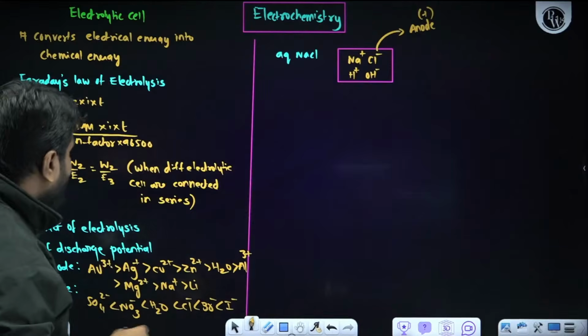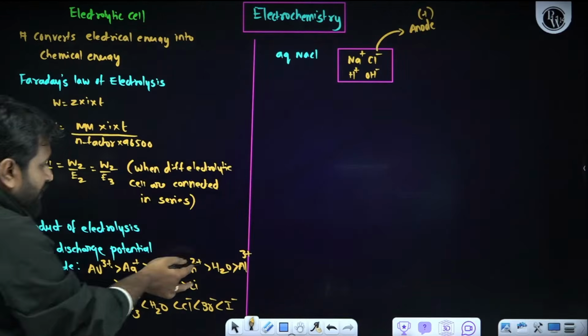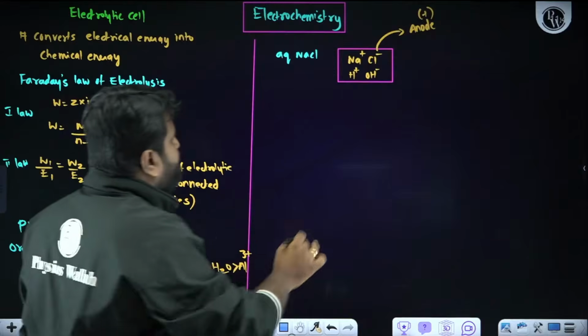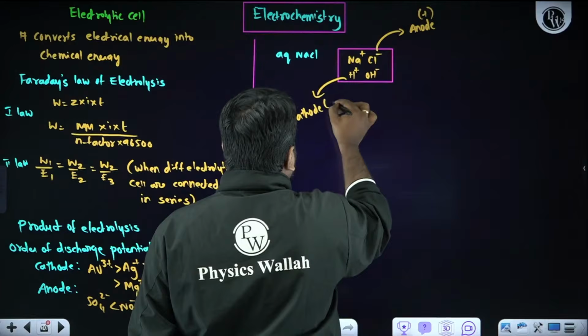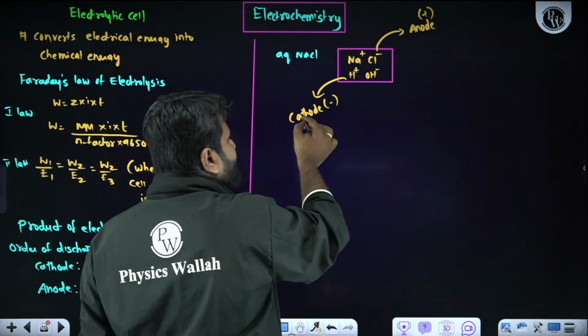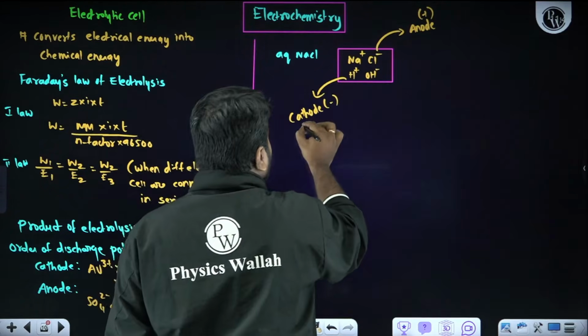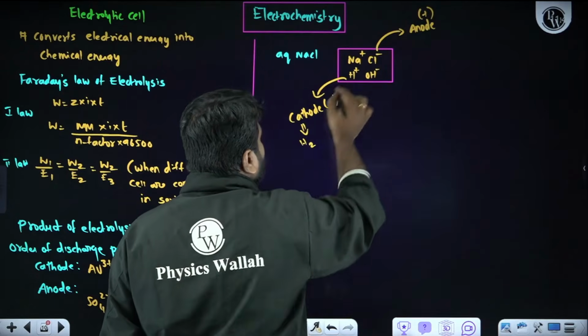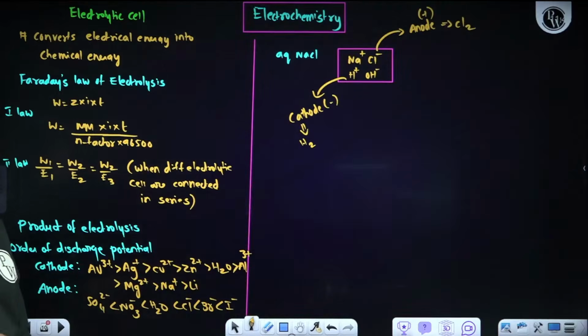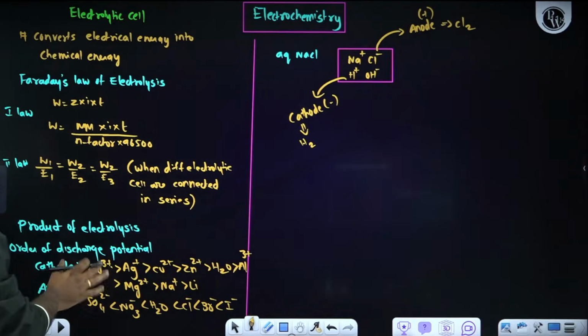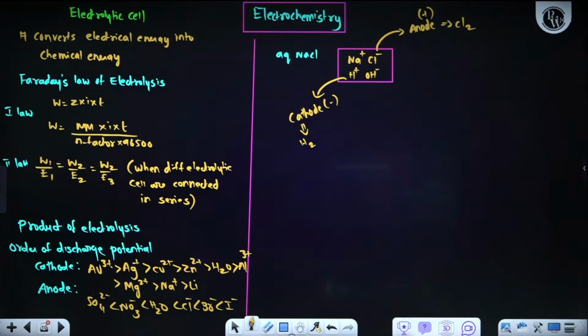Now cation, Na plus, H plus, which one will move faster? H plus will move faster than Na plus. So H plus will move towards the cathode, negative charge. Now what will happen? In cathode, reduction will happen. So automatically in cathode, hydrogen gas will be produced. In anode, chlorine gas will be produced. Everybody getting an idea? If we remember this order, we can easily do it. It is clear, right? So this is very, very important, my dear students.